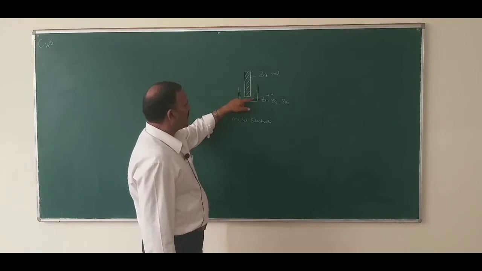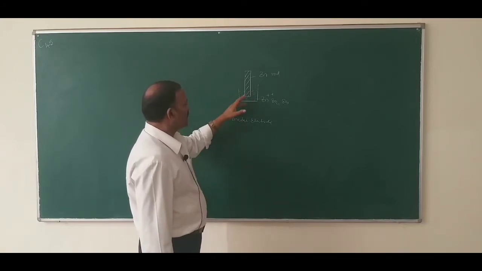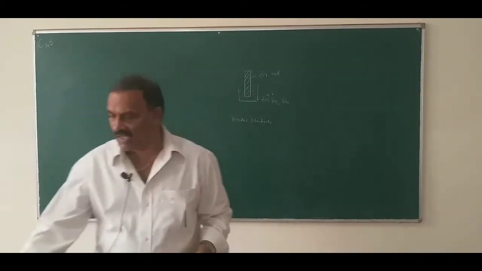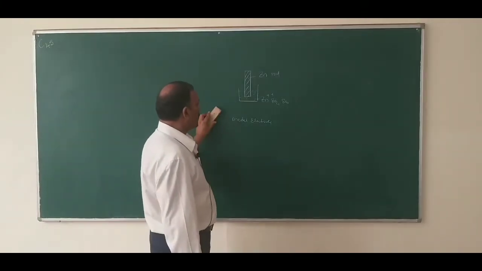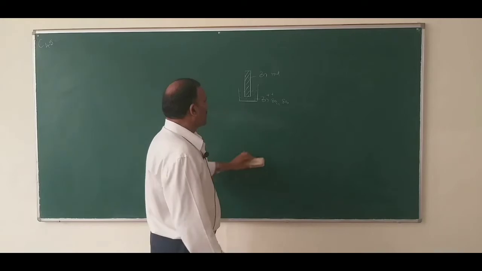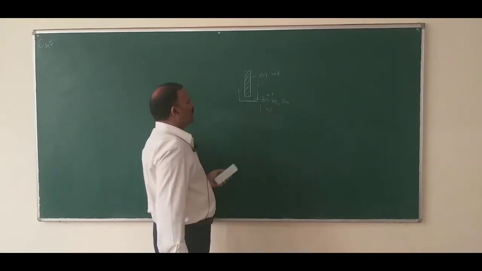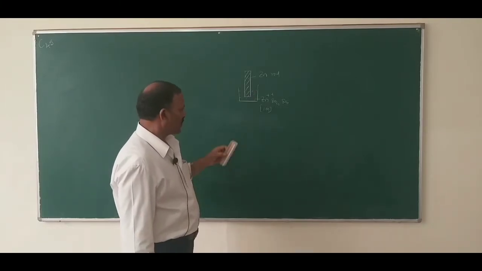That potential difference is known as electrode potential. If oxidation takes place at the electrode, it is called oxidation electrode potential. If reduction takes place at the electrode, it is called reduction electrode potential. Then if the concentration of the metal ion is 1 molar, the electrode potential is known as standard electrode potential.